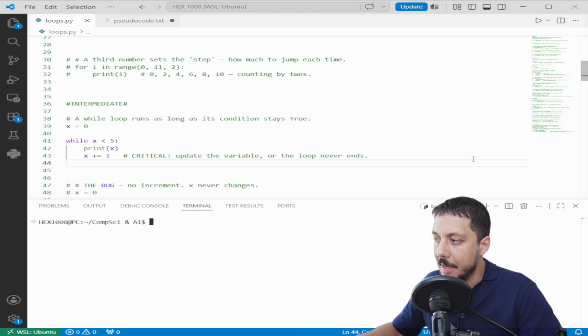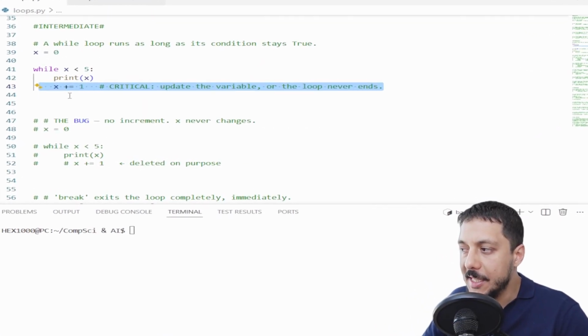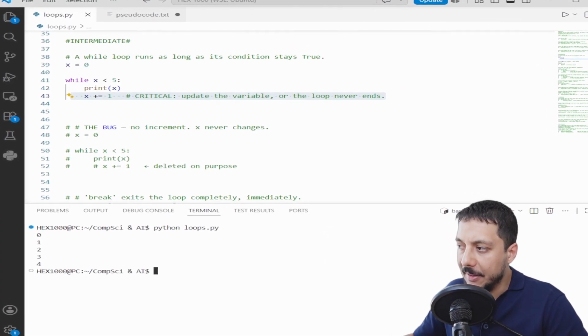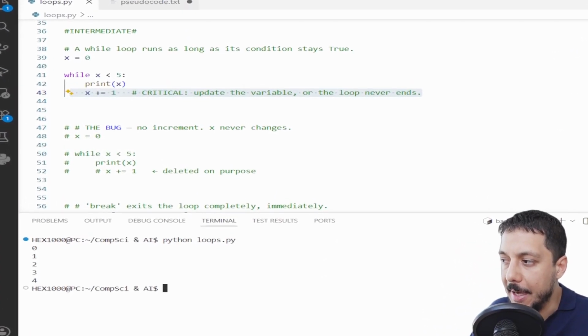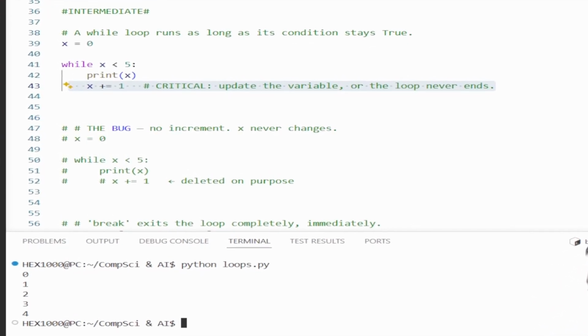A for loop runs a known number of times. But sometimes you don't know how many times. You just know the condition to keep going. That's a while loop. Let's see this in action. This line is the most important one. x += 1 adds 1 to x each time. Run it. The loop checked the condition. Ran the body. Updated x. Checked again. The moment x hit 5, the condition became false and the loop stopped.